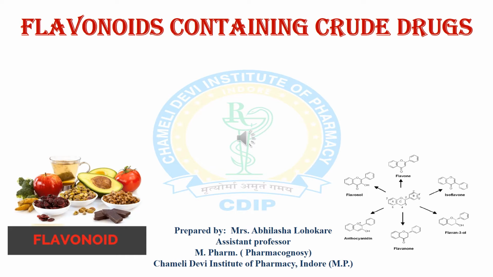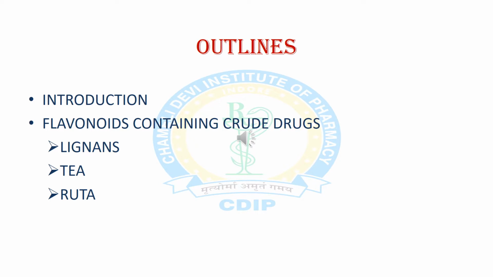Today we will discuss flavonoid containing crude drugs. This slide covers outlines for this topic. First of all we will discuss introduction of flavonoids. After that we will discuss flavonoid containing crude drugs. Here we will discuss three drugs: lignans, tea and ruta.